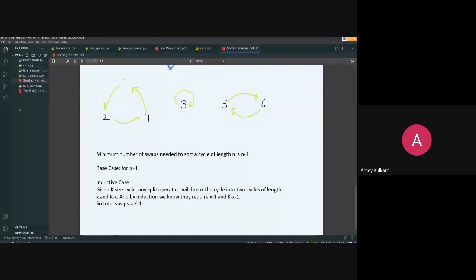Base case n equals 1. That means when you have a cycle of length 1, what does that mean? Cycle of length 1 means that the element is at the position where it needs to be, so it doesn't require any swaps. But suppose we have a case sized cycle, if it's big.